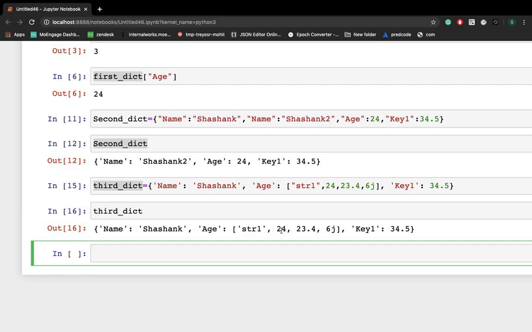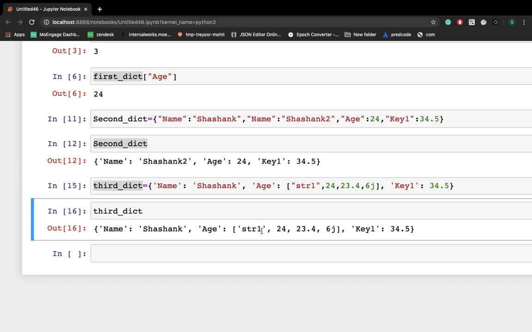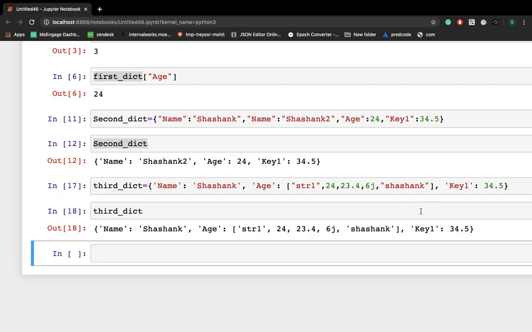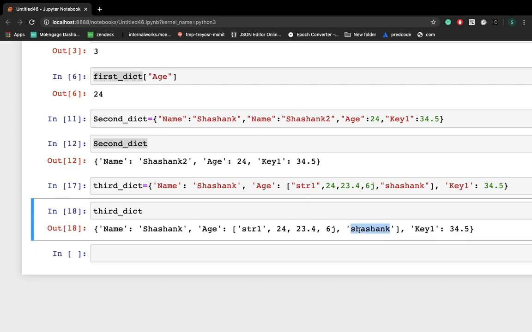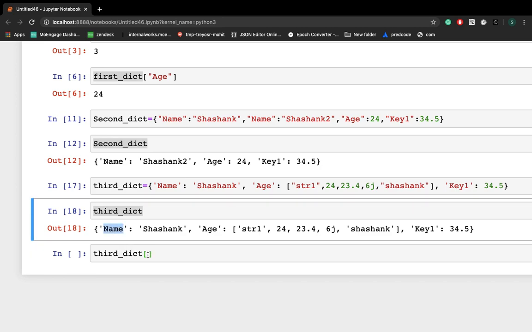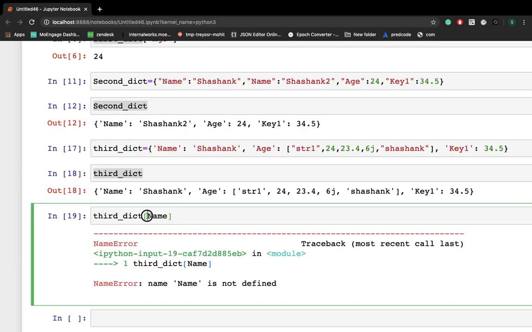Let's say someone asks how you can grab this str1, right? So let me do one thing. Let me put Shashank here. If someone asks how you can get Shashank, it's not too straightforward. If you have to get Shashank from the name, you can write third dict, then curly braces and the key, name. So you will get Shashank, right?